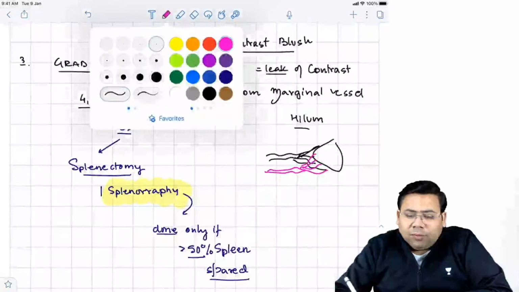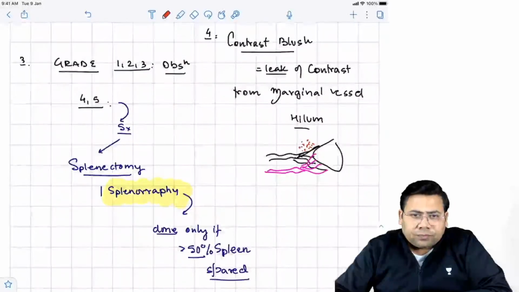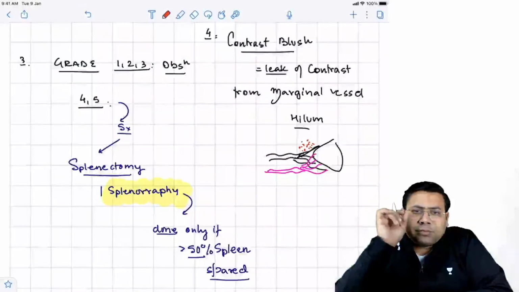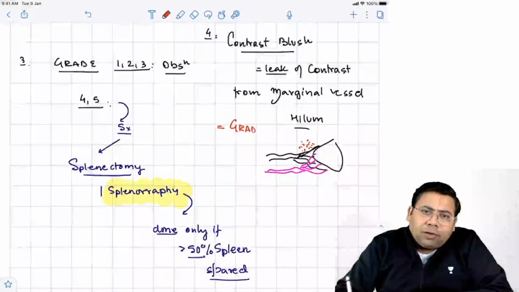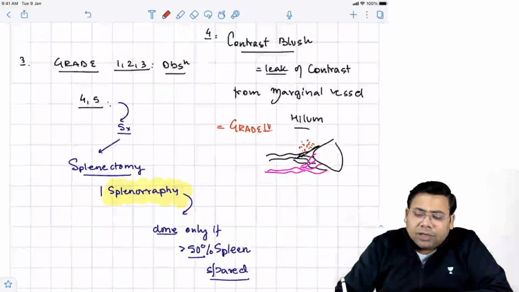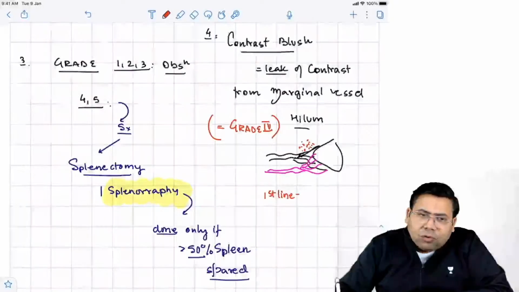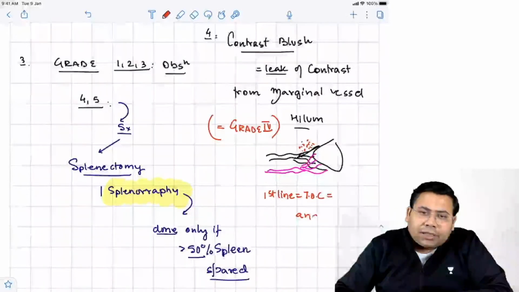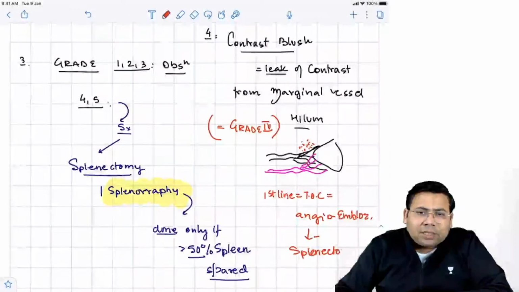If any of these small branches is showing you a leak of contrast, the patient was hemodynamically stable, but when you went for CT, you saw this contrast blush. Remember, since it's a marginal vessel involving the hilum, this is by default grade 4. This is the only grade 4 where the first line, and many a times the treatment of choice, is angioembolization. If it fails, then only you are going to take that patient for splenectomy.